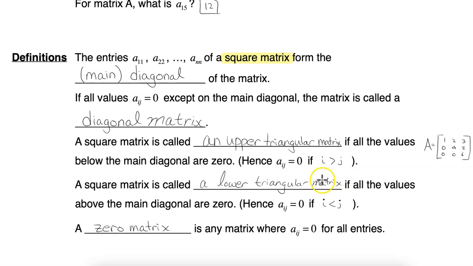Similarly, we have lower triangular matrices, and it's just the opposite. This time it's the entries above the main diagonal that have to be 0. Finally, the matrix that has all zeros is just called the zero matrix.